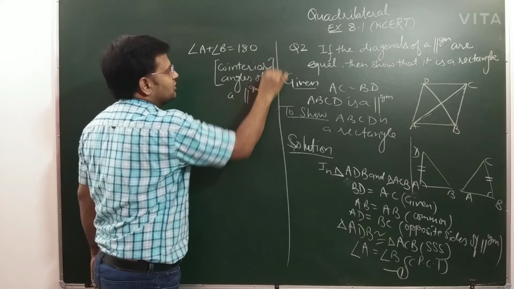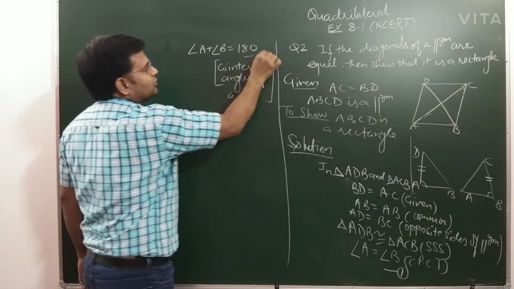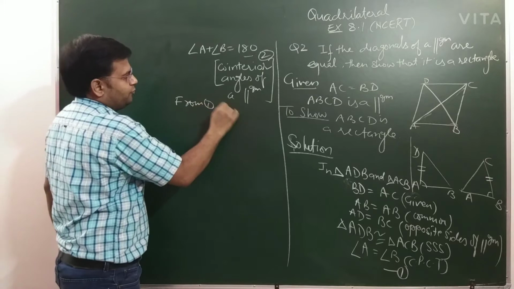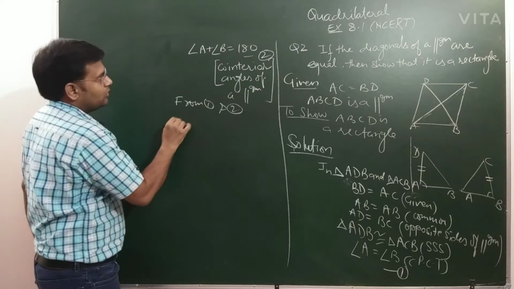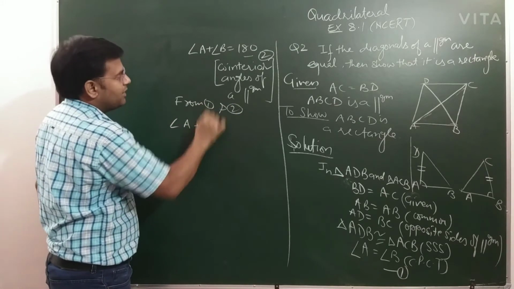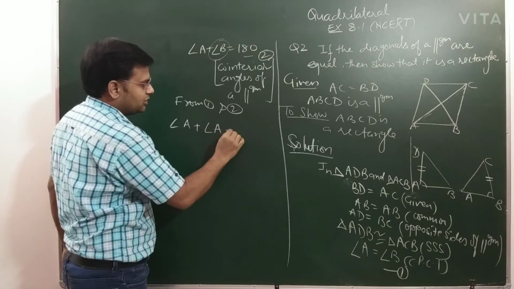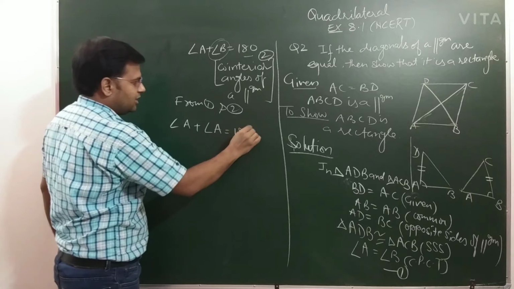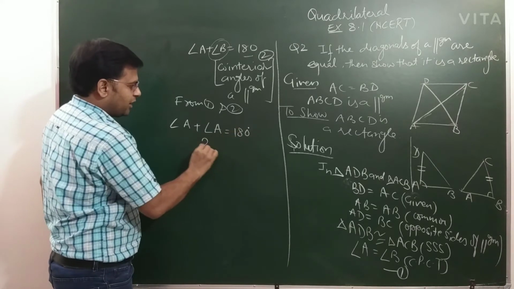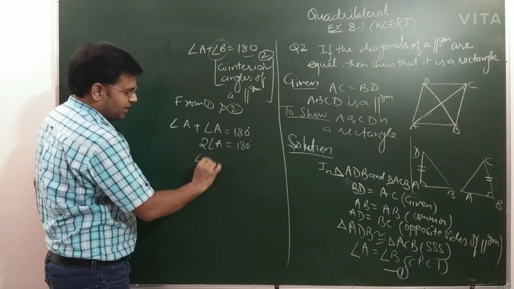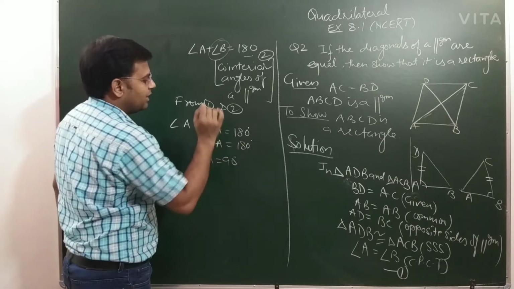This is the reason, and mark this as equation number 2. So from 1 and 2 you can write that angle B is also angle A, and this is 180 degrees, so twice angle A equals 180 degrees. So you can write angle A equals 90 degrees.